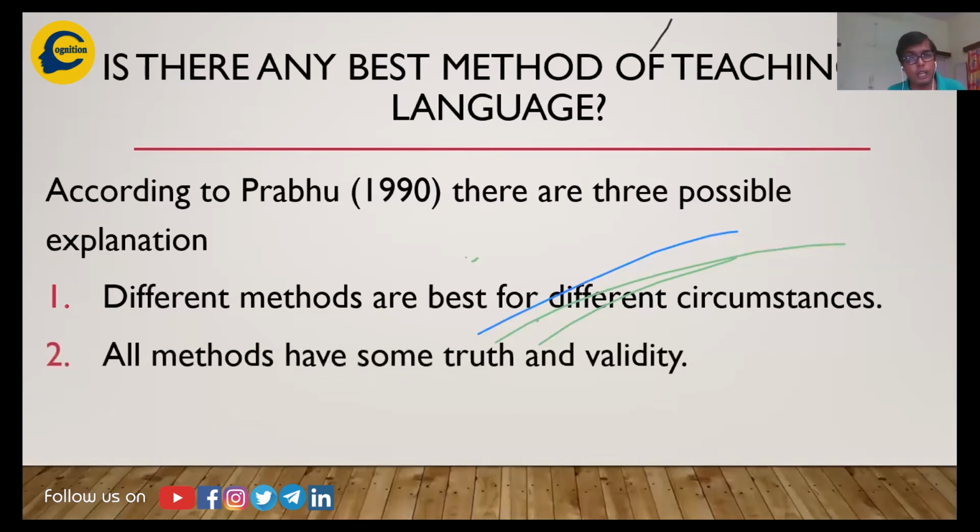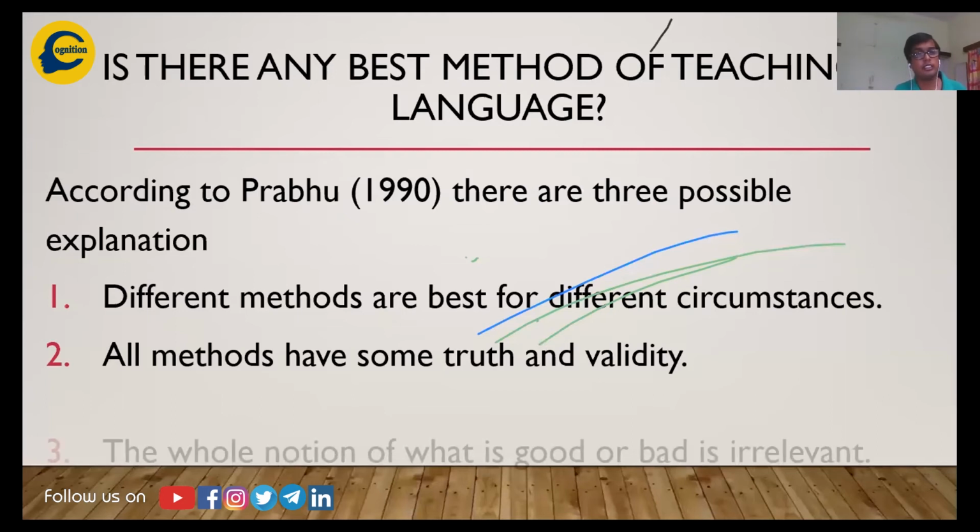Secondly, all methods have some truth and validity. Now, we as researchers know that there is a method called method A, and there is a method called method B. Method A has some positive aspects and some negative ones. Method B tries to overcome the negatives of those, but maybe it is not as positive as method A. So each and every method that we know today has some sort of truth and validity in it.